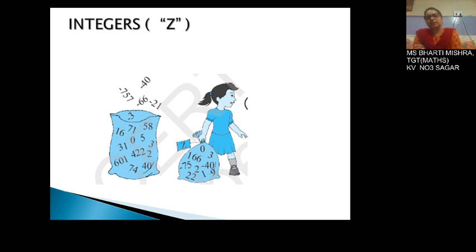When we are considering the operations on whole numbers, we are subtracting a greater number from a smaller number. You started thinking. Just a few minutes ago, I asked what will be the answer for 1 minus 5. It is minus 4. So here we have got some negative natural numbers. Now these negative natural numbers and the positive natural numbers, including 0, combine and form the set of integers.